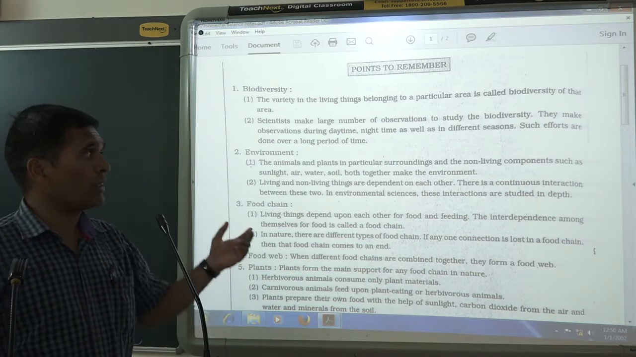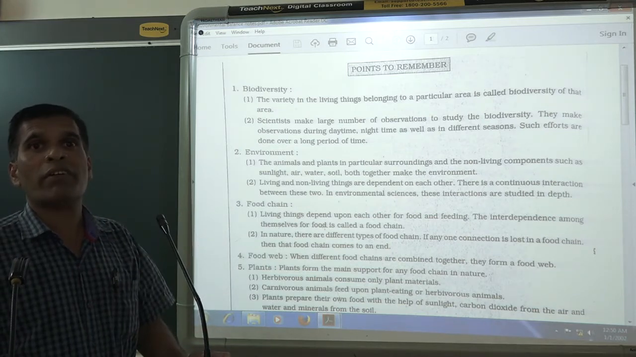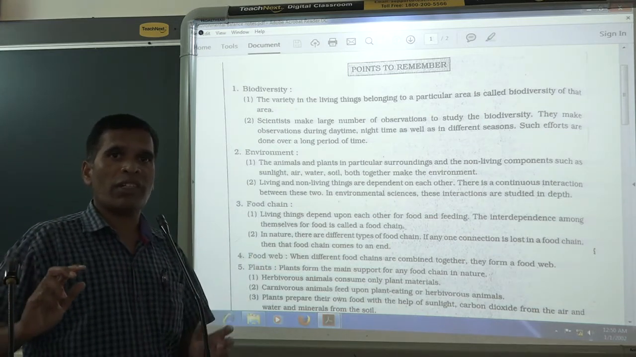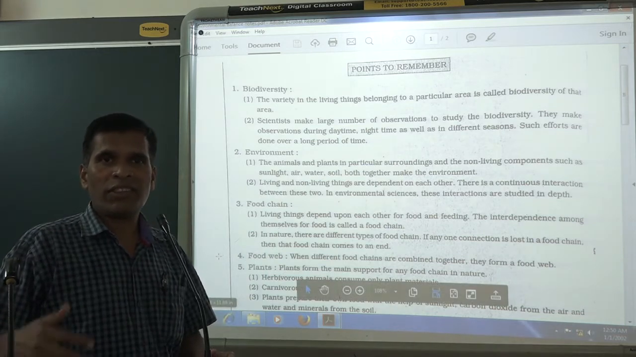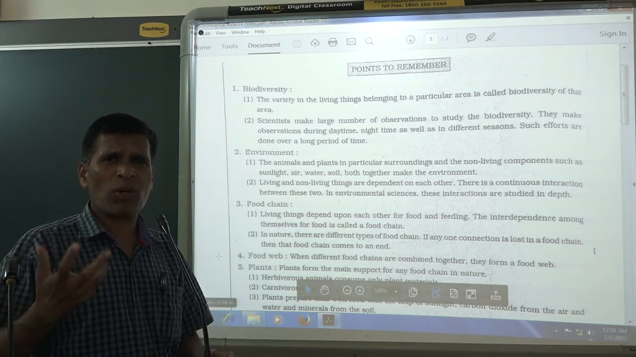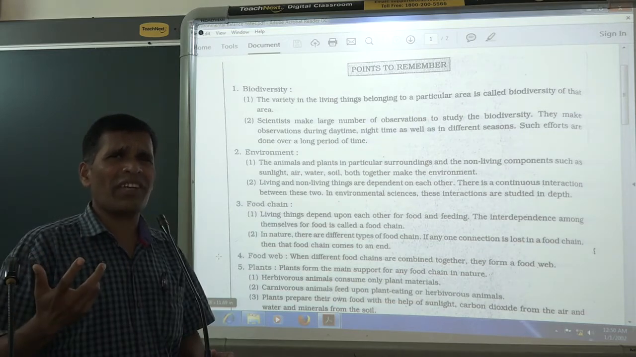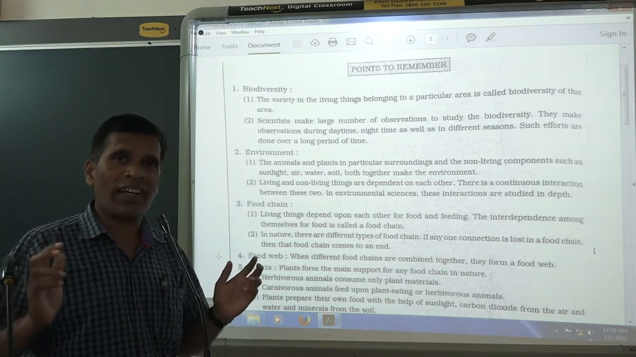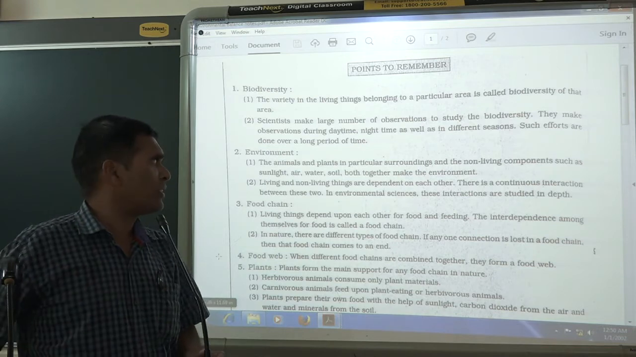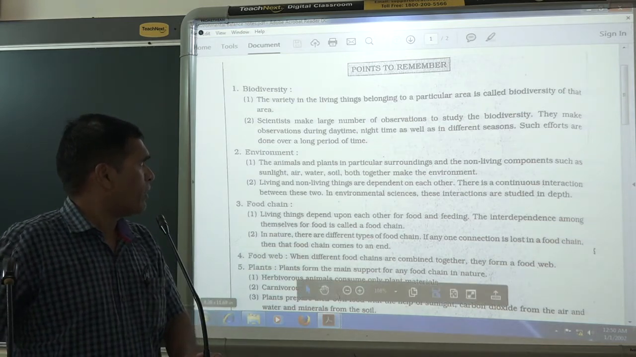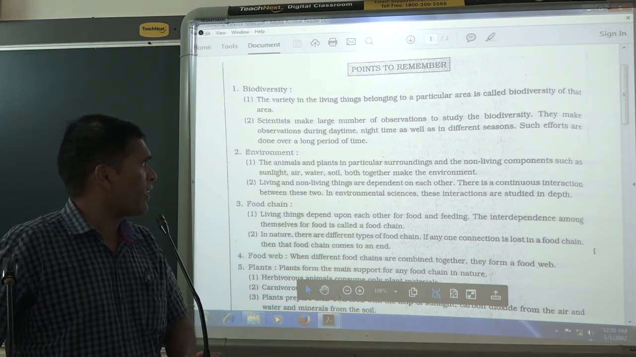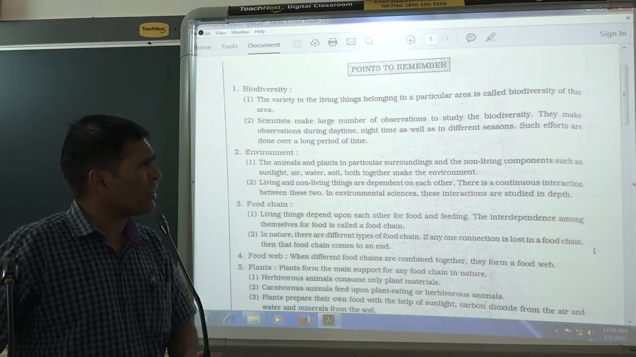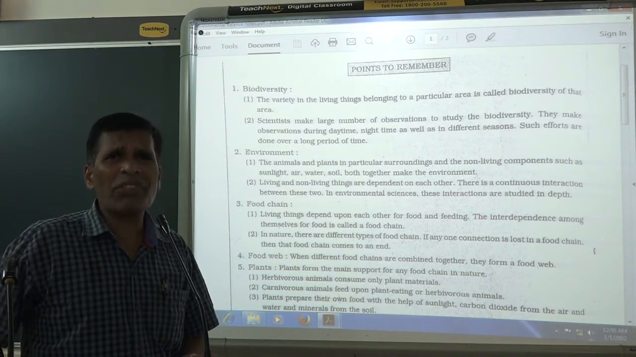But the natural environment means what? On this whole earth, so many things are there. Plants are there, mountains are there, seas are there, rivers are there, ponds are there. Who arranged this? Naturally they are arranged there, and that is called the environment. The animals and the plants in the particular surrounding and non-living components such as the sunlight, air, water, soil put together make the environment.